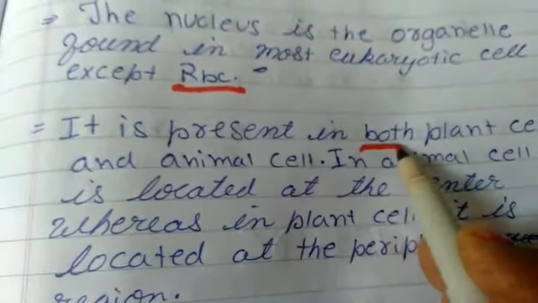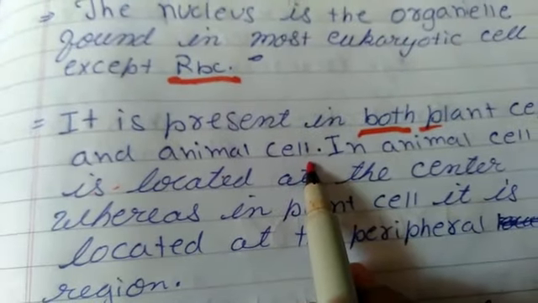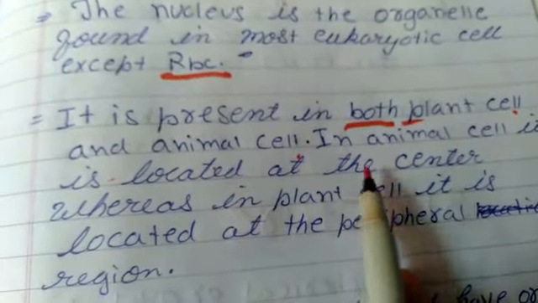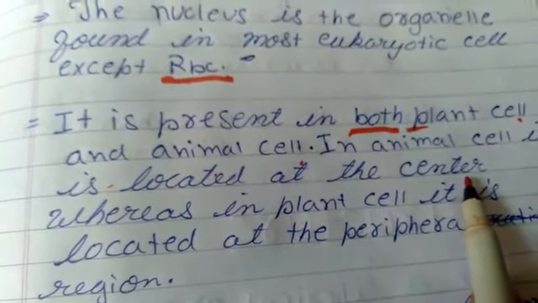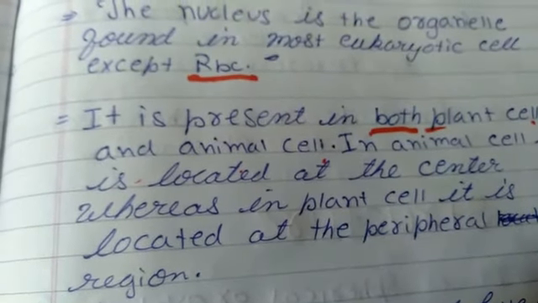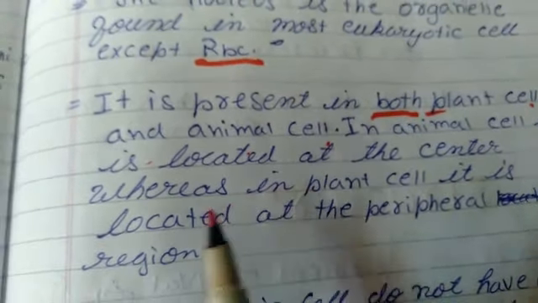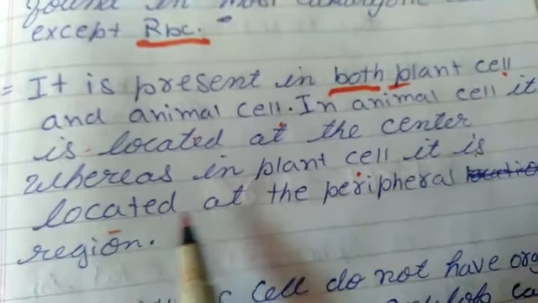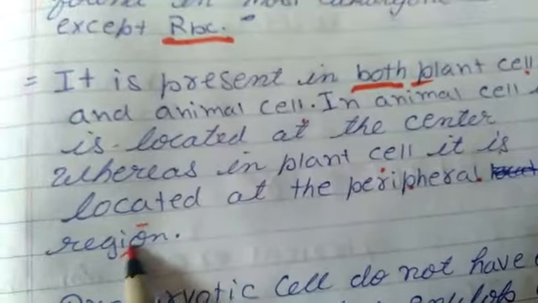Now again the nucleus is present in both plant cell and animal cell. In animal cell it is located at the center, means at the central position, at the middle of the cell. Whereas in plant cell it is located at the peripheral region.